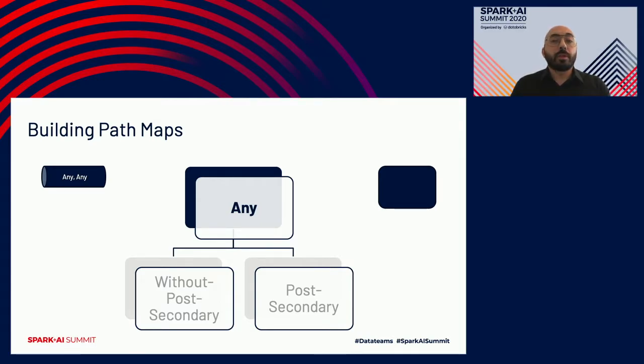We're going to traverse the tree in a breadth-first manner. We start from the top, and we maintain a queue on the left-hand side along with a map on the right-hand side. That map is basically the child-parent mapping: for every child, what their parent is in the tree. The queue on the left-hand side will contain the node that I'm traversing, as many times as it has child nodes. So in this case, in the first level, I'm traversing the node any, so I insert any twice into that queue because any has two child nodes: without post-secondary and post-secondary.